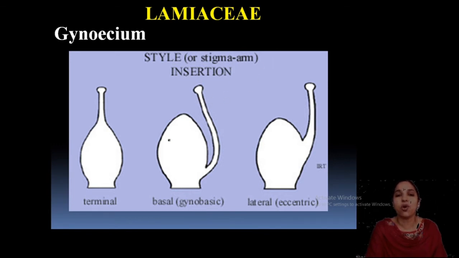This is the ovary. Usually it is arranged like this, style and stigma, but here you can see how it is arranged: the style arises from the basal portion. This is known as gynobasic. You can observe these different types in Lamiaceae. So, a typical feature of the Lamiaceae is the gynobasic style, clear?